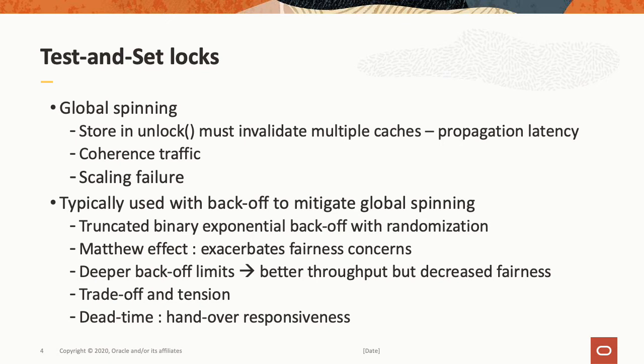It's worth noting there's a Matthew effect here that exacerbates our fairness concerns. Certain threads may have waited for a long time, and the longer a thread has waited, the deeper and longer its backoff is, and therefore the lower the odds that thread has of acquiring the lock in unit time. So in a sense, we've stratified the threads into the haves and the have-nots. So we have a trade-off in tension. Backoff improves throughput, but it actually acts against our wishes in terms of fairness. It increases unfairness.